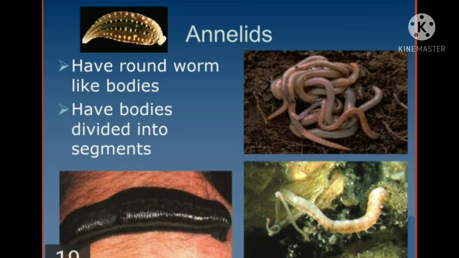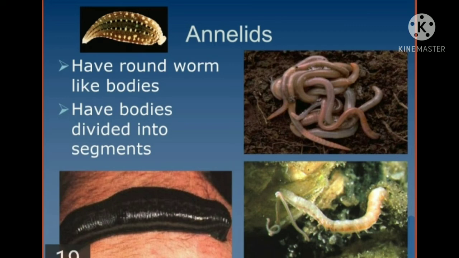Locomotory structures are called setae in case of earthworm, parapodia in case of Nereis, or suckers in case of leech. Alimentary canal is complete. Exchange of gases takes place through the body wall. Circulatory system is closed type. Excretion and osmoregulation is carried out with the help of nephridia. Nervous system consists of nerve ring and ventral nerve cord. Nerve cord is ventral, solid and ganglionated.